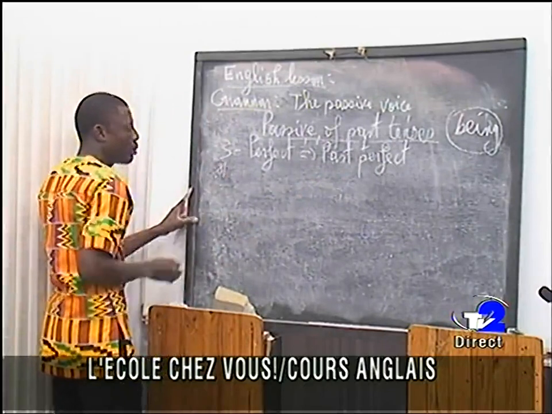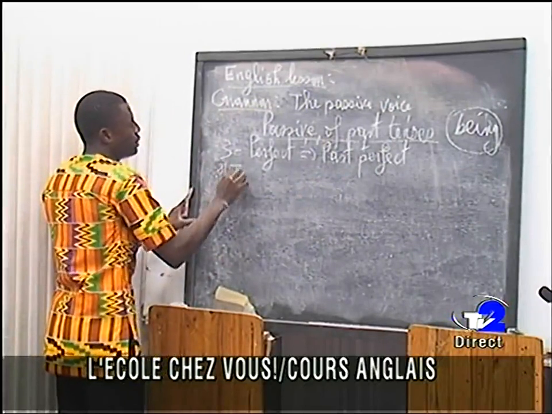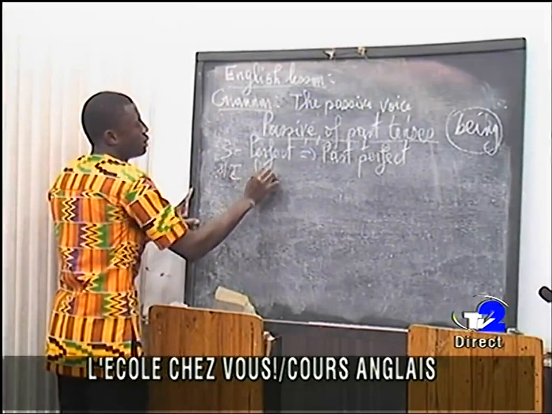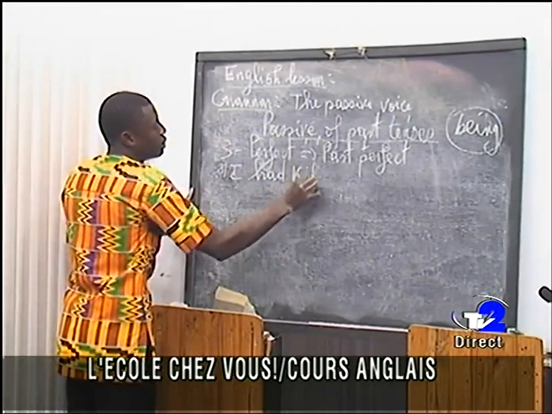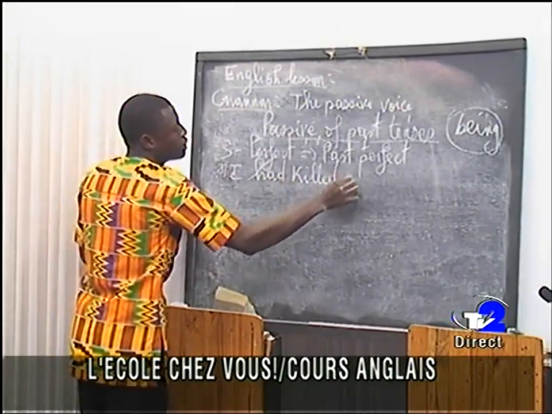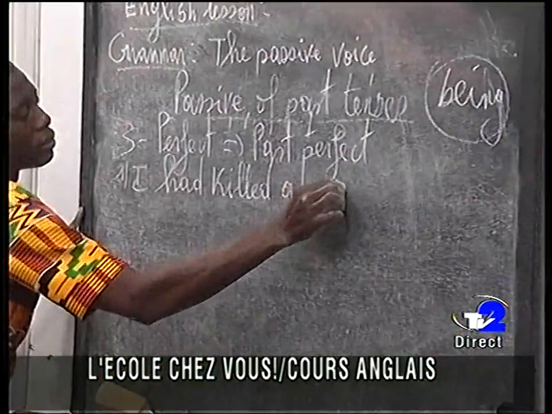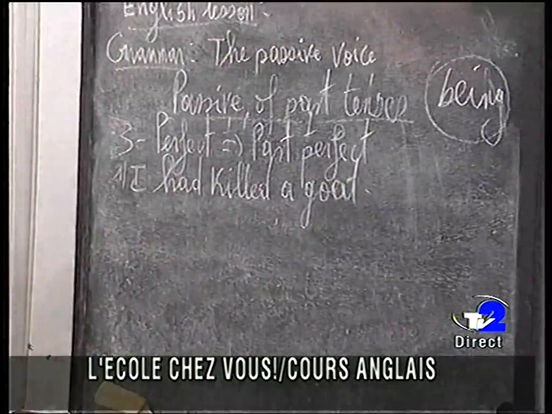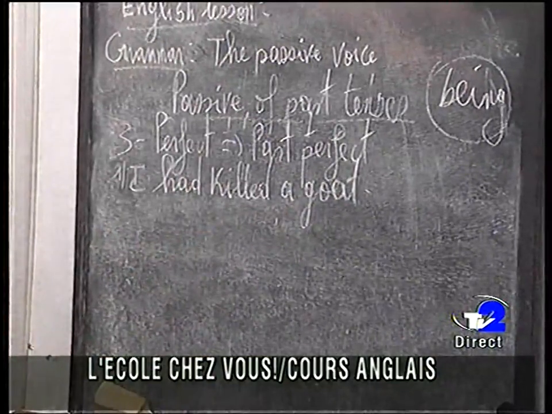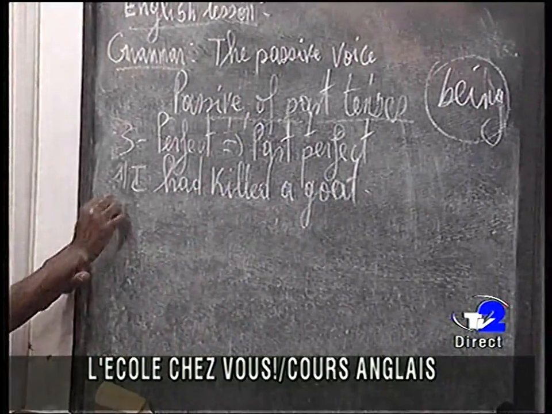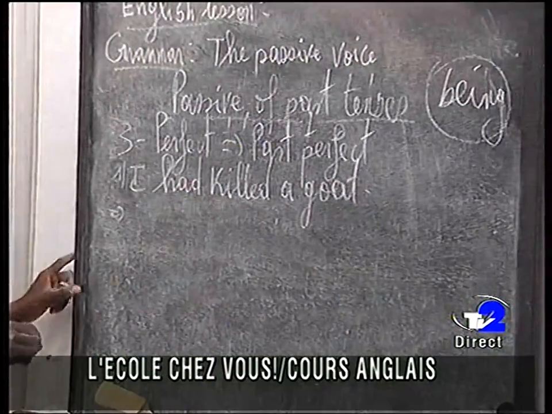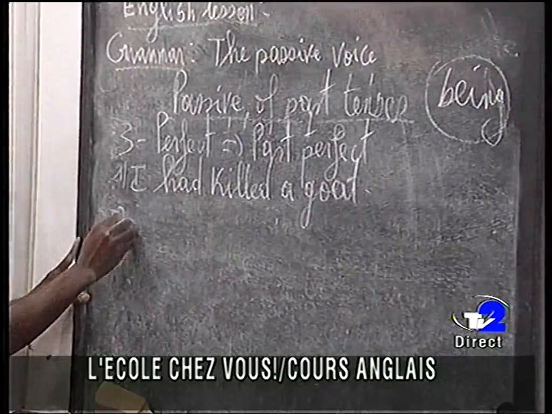The sentence number one: I had killed a goat. I had killed a goat. That is the sentence number one. In passive voice, that will become a goat